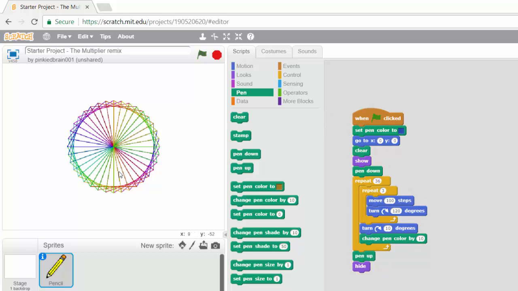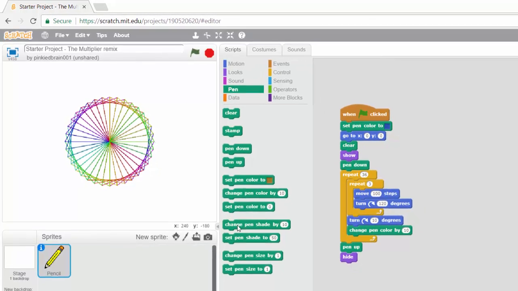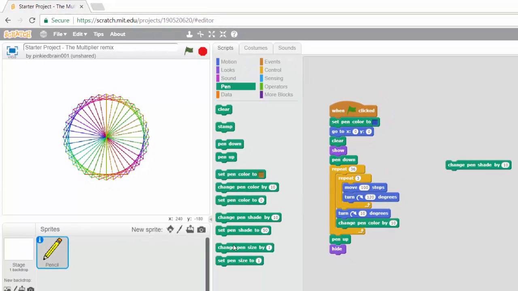So think about all the patterns you can create. Once you're done with one pattern, you can go to another side of the screen, draw another pattern, go to another side of the screen, draw another pattern, and just play around with it. Also, you can change the pen shade, or you can change the pen size, right? So play around with it, create some awesome patterns, change the base shape. So in this case, we're using the triangle. Use a hexagon, use a pentagon, use a circle, and you can do some really awesome stuff.